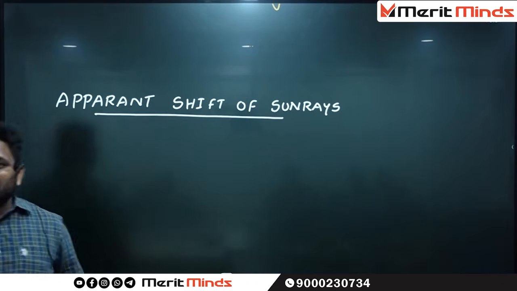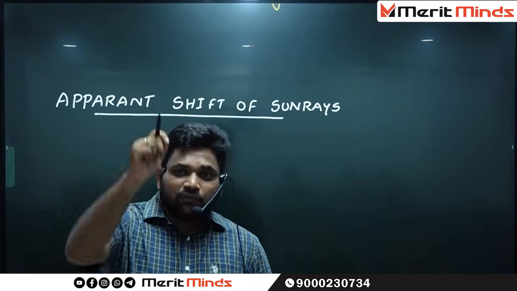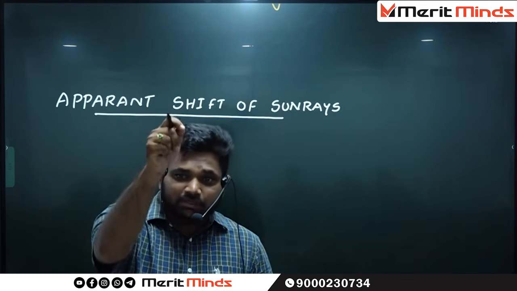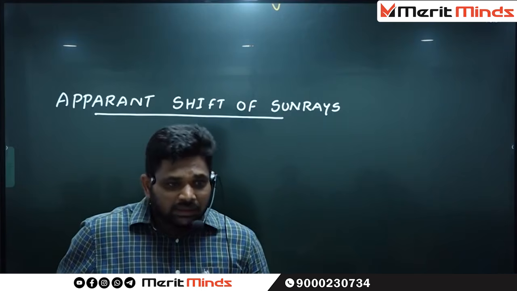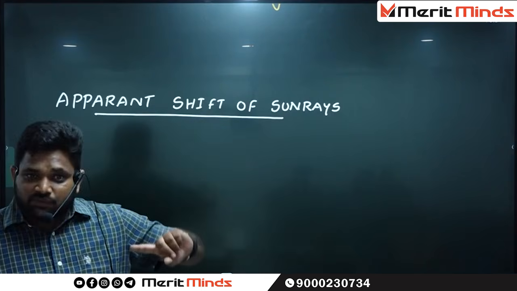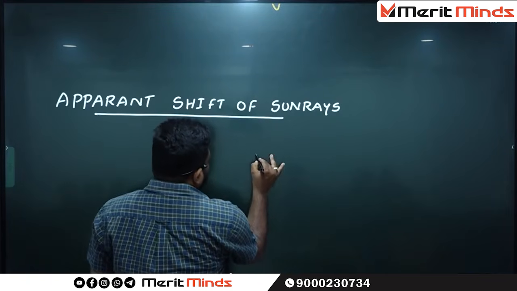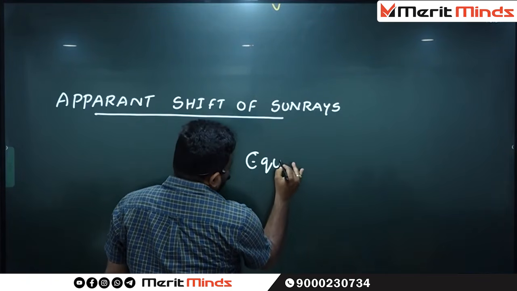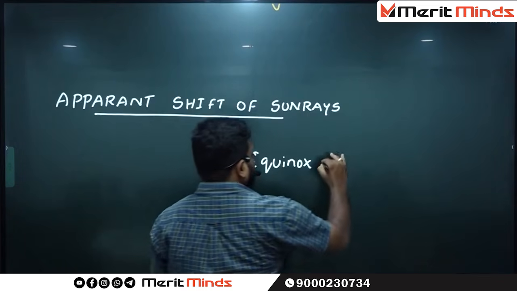Is the vertical falling of sunrays on the globe permanent or dynamic? Dynamic. Then, while discussing climatology, we come across certain words called equinox. How many types of equinoxes are there?